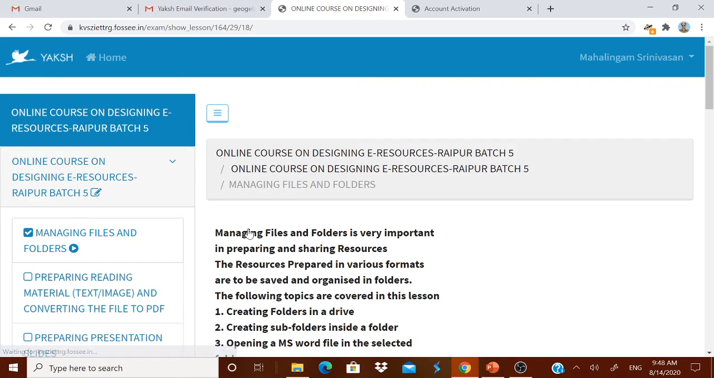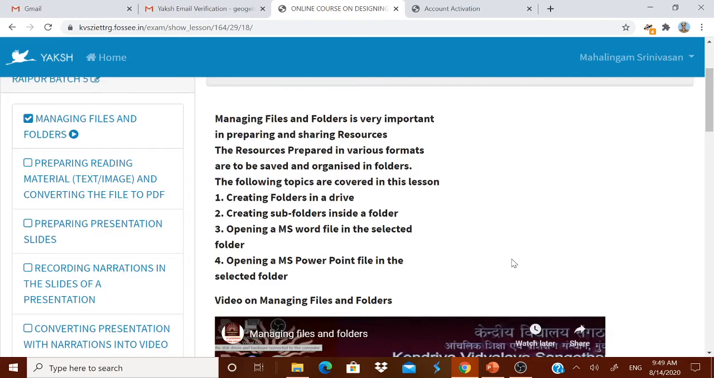I repeat, you cannot jump. If you want to see the third one, you should have seen 1 and 2. If you want to see the 5th one, you can see it only after seeing 1, 2, 3, 4. You have to go in order.